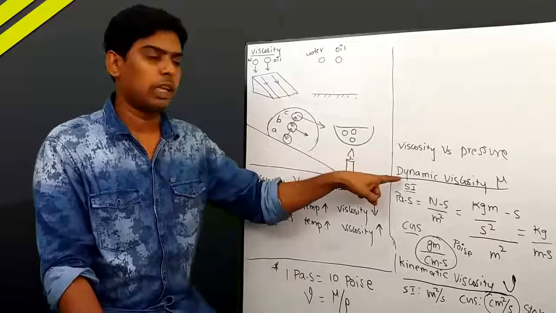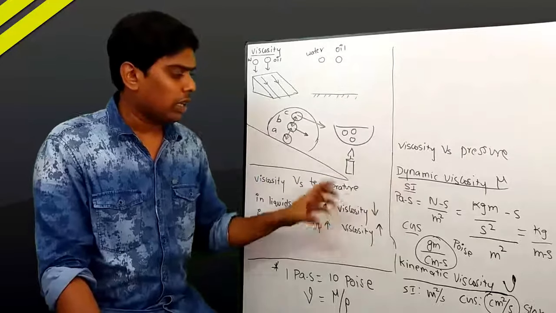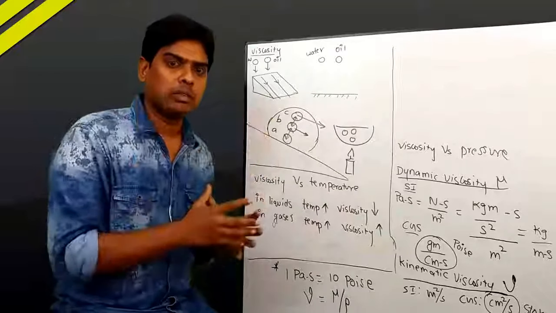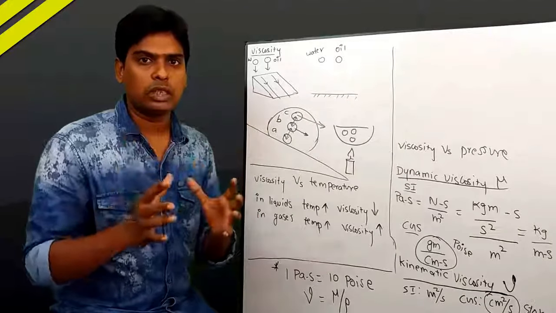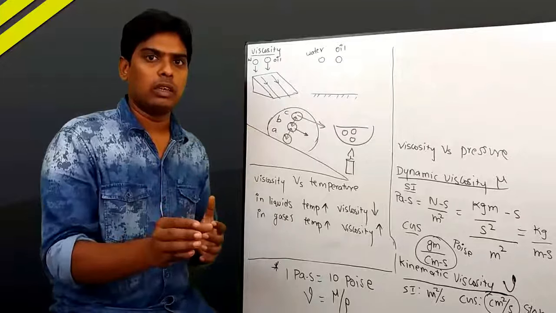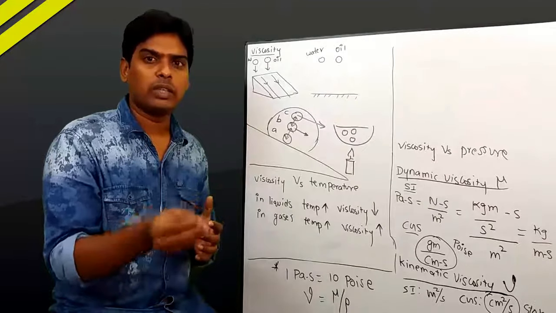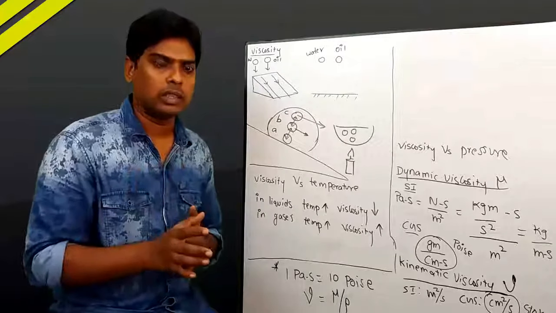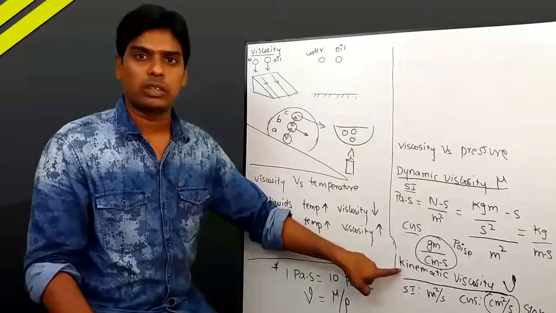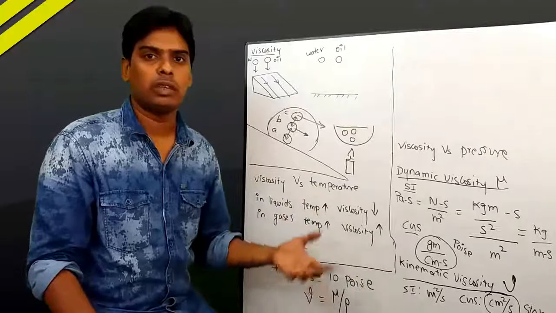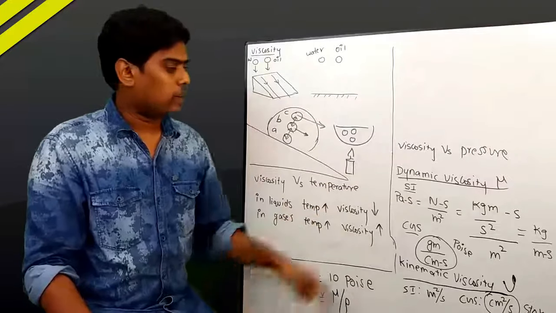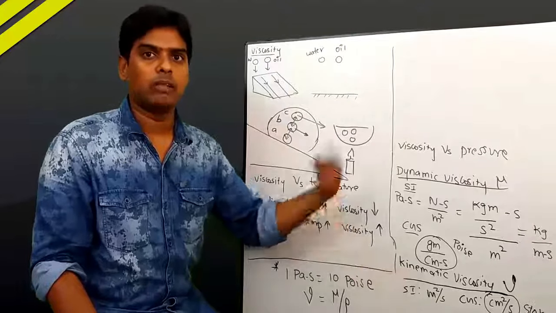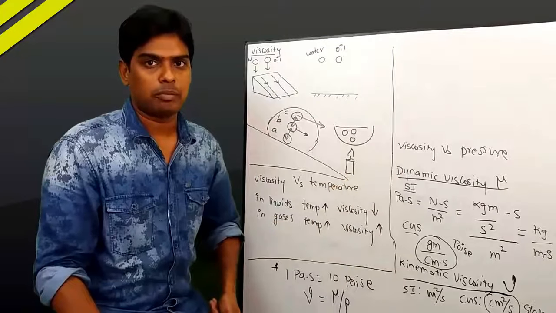But kinematic viscosity we represent for those fluids which are moving under the influence of gravitational force. And generally, while measuring viscosity in viscometers, first we represent viscosity in kinematic form, then we convert to dynamic viscosity. Thank you.